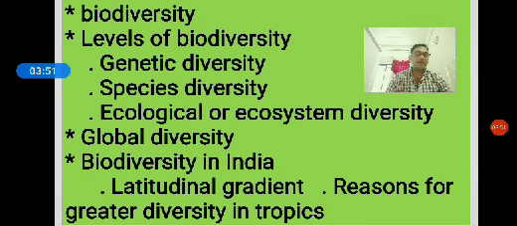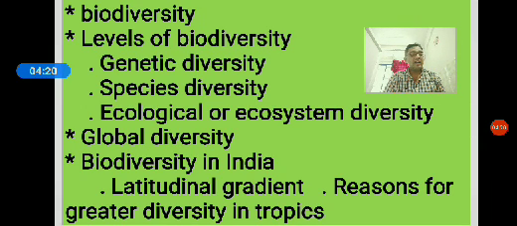Global diversity: the total variability of life forms on the earth is called global diversity. According to a scientific study by Robert May, 7 million species are there in global diversity.